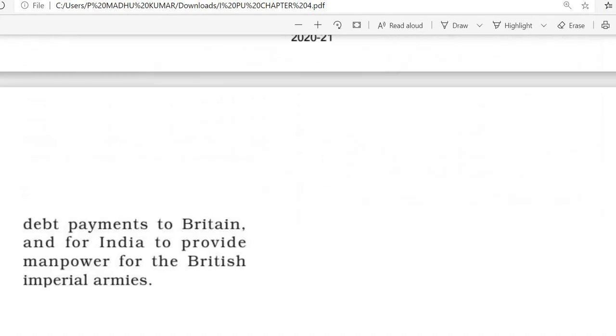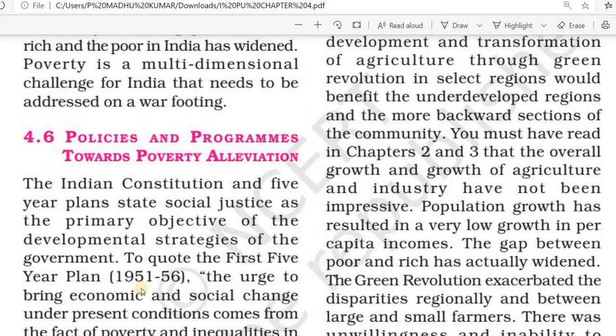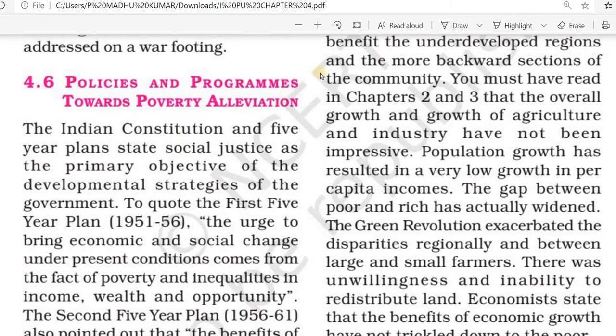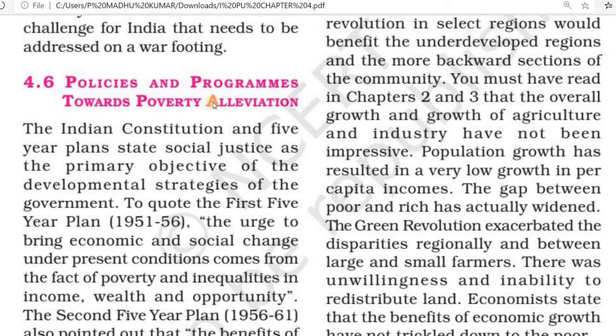Then these are the policies and programs towards poverty alleviation. The Indian Constitution and five-year plans state that the main objective of the developmental strategy of the government is social justice.